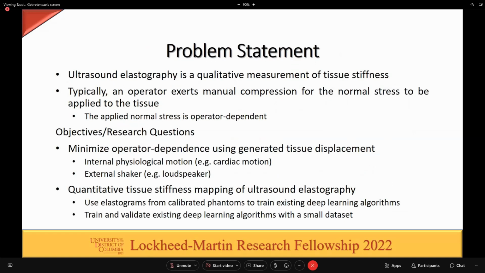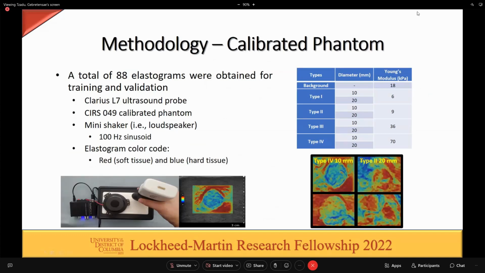So our problem statement is that ultrasound elastography is a qualitative measure of tissue stiffness. Typically, an operator exerts manual compression for normal stress to be applied to tissue. The applied normal stress is dependent on the operator. Slide changed. Oh, I'm sorry.